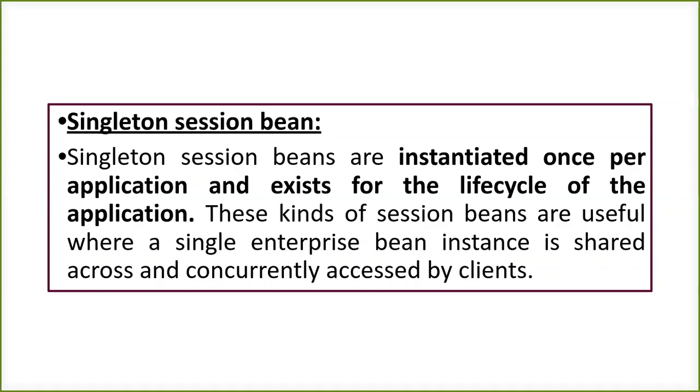So if I have 10 applications and I want to execute all those 10 applications separately in the singleton session bean container, every application is going to be instantiated with one object or instance, so that your container is going to identify every application with that instance or object. Till the time your application is executing inside a singleton session bean container, for the whole life cycle your application state is going to be maintained. And once the application life cycle is over, once it is destroyed, it is going to come out of that singleton session bean container.